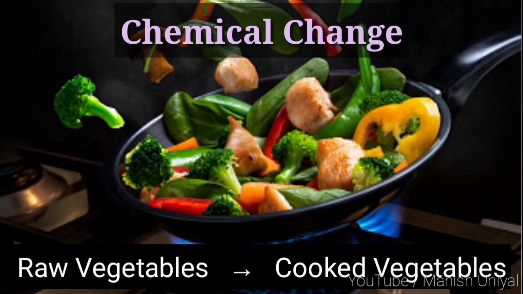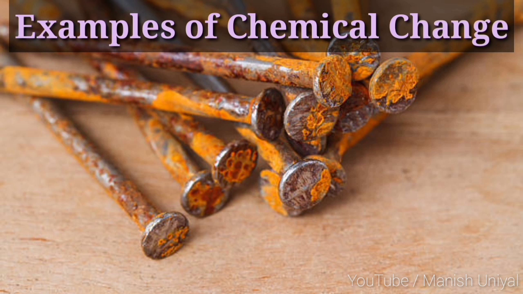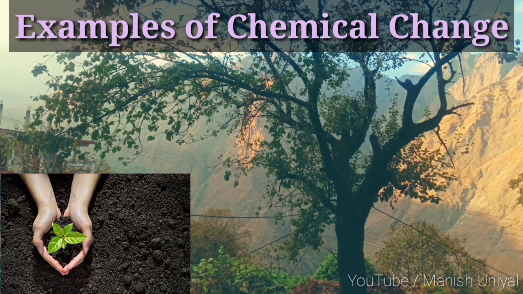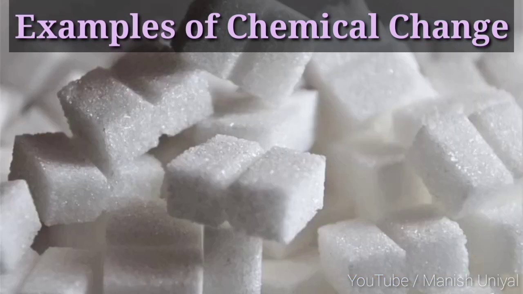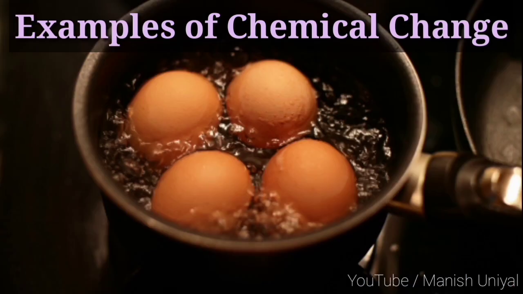The cooked materials retain their new forms even after the cause of change, that is heating, is removed. This shows that the change is permanent and irreversible. Such changes are chemical change. Example of chemical changes: rusting of iron, ripening of fruits, bursting of crackers, growing of plants into a tree, souring of milk, preparation of soap from oil, changing of sugar into black powdery substance on heating, burning of magnesium ribbon, burning of coal, decomposition of organic material, boiling of egg, etc.